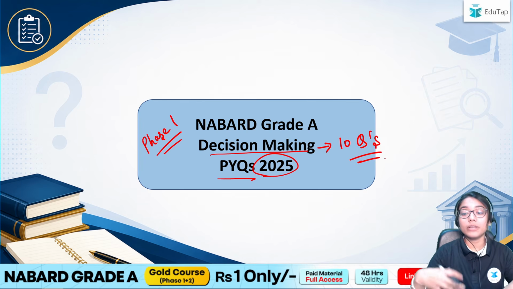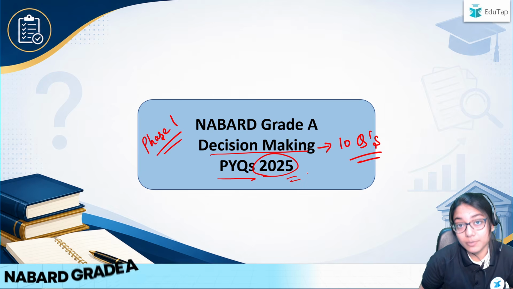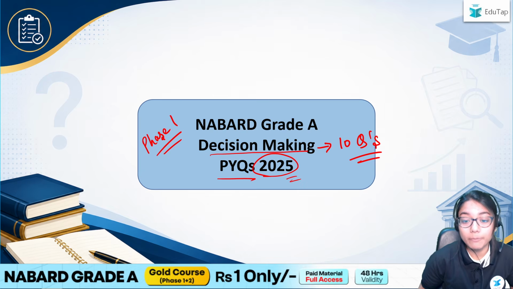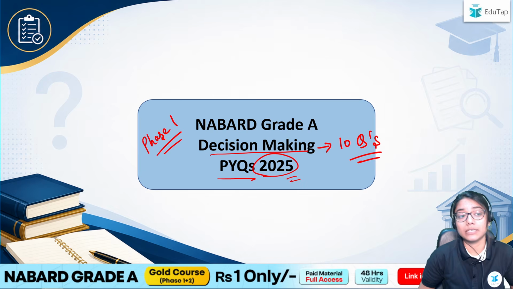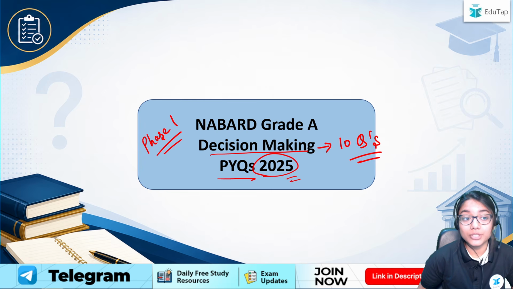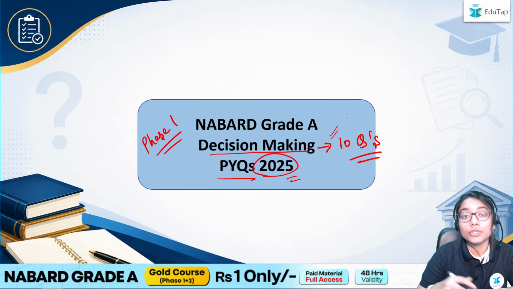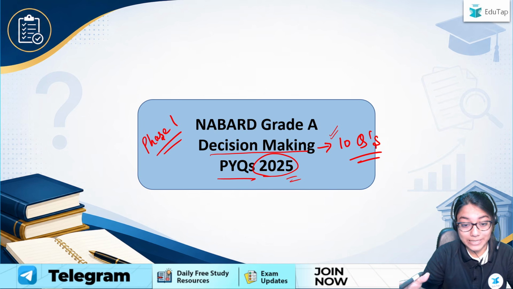So in this video we'll be discussing the previous year questions which came in 2025 specifically, and try to answer the same and understand the reasoning behind it, right? So decision making is generally on the easier side and it's only 10 questions, right? So it is not that difficult of a subject or a component basically.